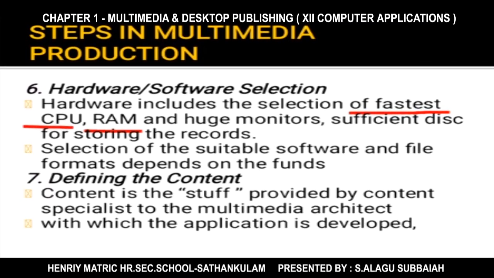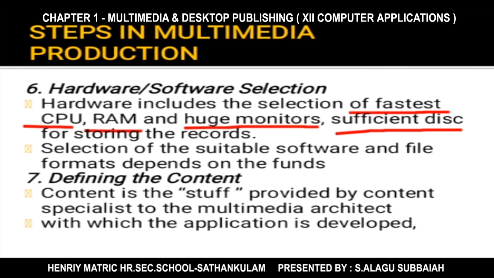The RAM size will be more, with a huge sized monitor and enough disk for storing our records and multimedia project. And based on the funds we have, we are selecting suitable software and a suitable file format for our project.